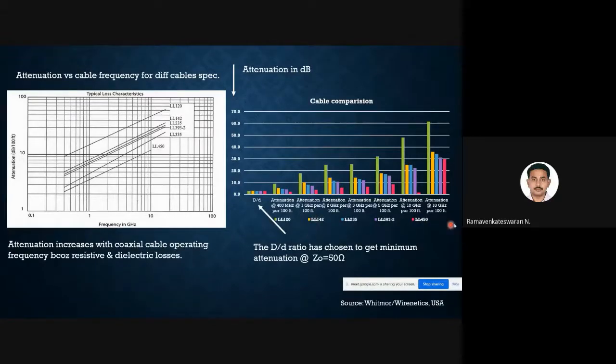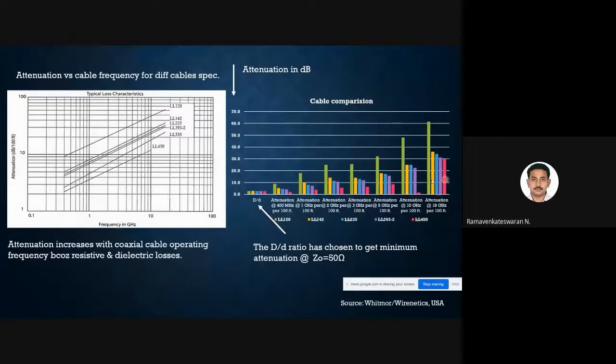I am comparing all the cable performances at different frequencies, at 100 feet. After 100 feet, if the frequency is 5 gigahertz, what is the attenuation? That is what this chart gives us. Relatively, the pink color is better than the green color. Do you agree with me?